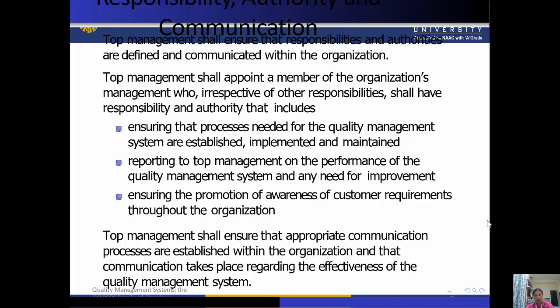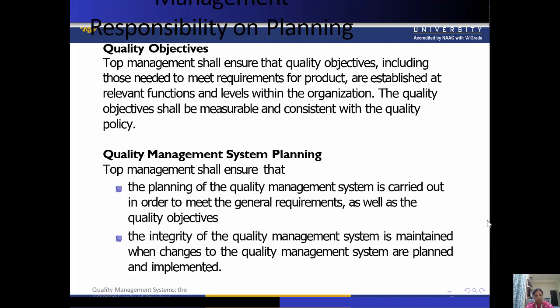Okay, so yeah, a well planned system should be there. So we can say here, the management responsibility on planning, quality objectives and quality management system planning are important. Top management shall ensure that the quality objectives, including those needed to meet the requirements for the product, are established at relevant functions and levels within the organization. The quality objectives shall be measurable and consistent with the quality policy. This is related to the quality objective.